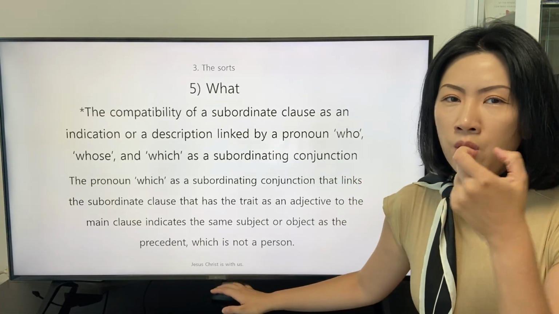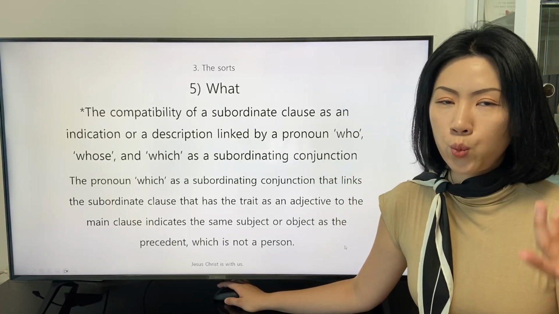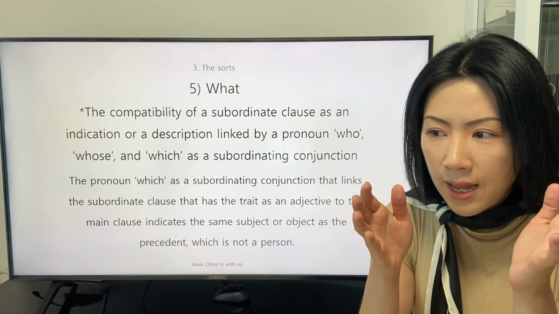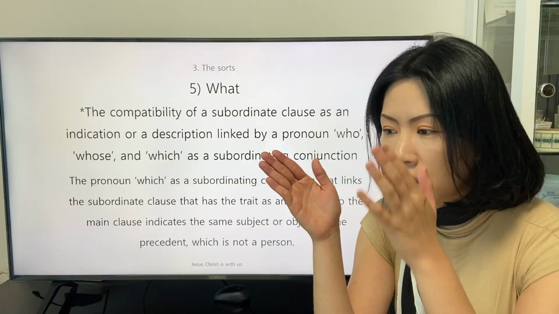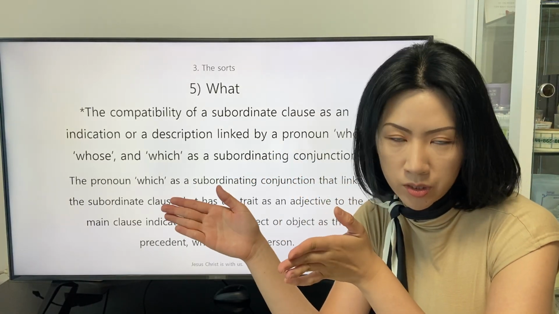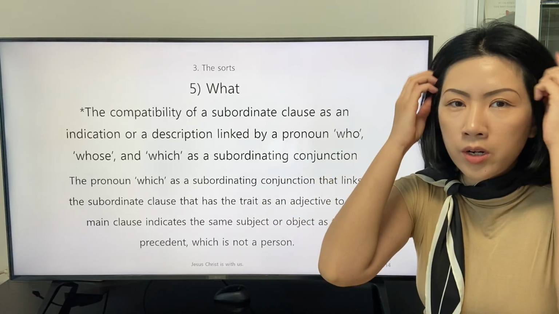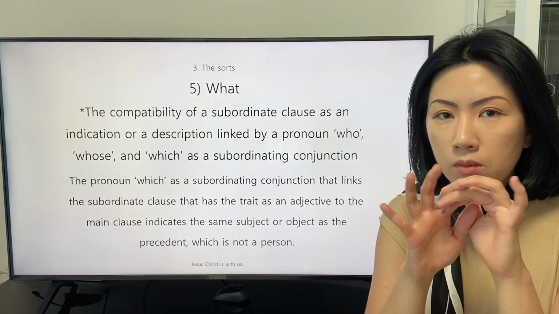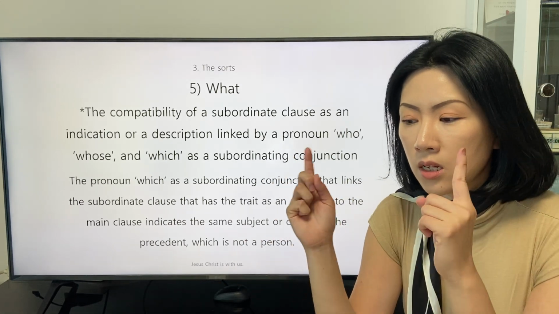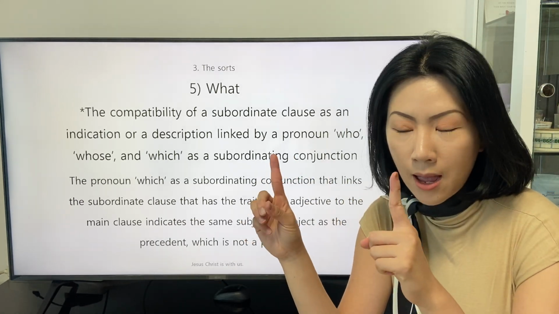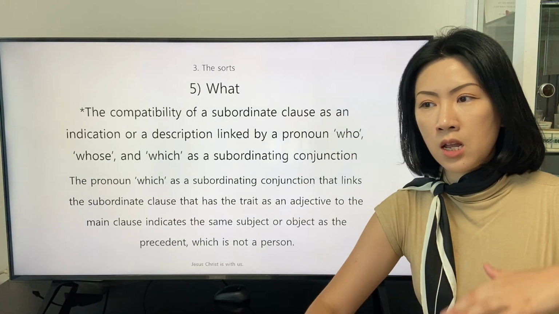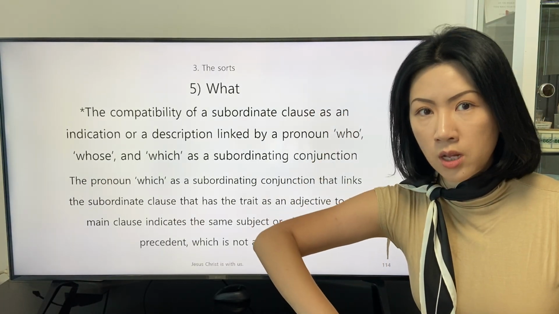Even though the origin of the word which is about a person and a subject or an object that is close to a person, the speaker intends to separate and specialize to indicate something that is not a person with the pronoun which in linking the subordinate clause to the main clause.